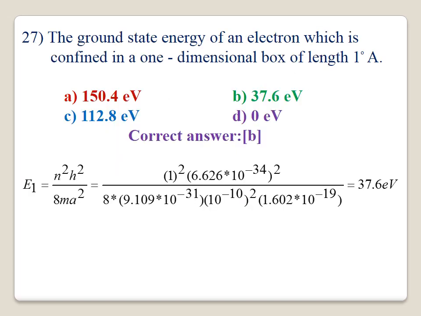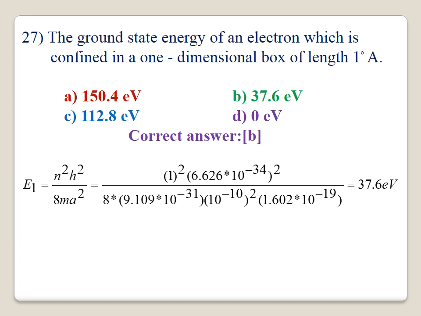27. The ground state energy of an electron confined in a one-dimensional box of length 1 Angstrom unit. The correct answer is B, 37.6 electron volt. You know very well for a particle in a one-dimensional box, the lowest energy, the ground state energy, will be equal to n square h square by 8 m a square. You substitute the values of h, m, a in the equation.